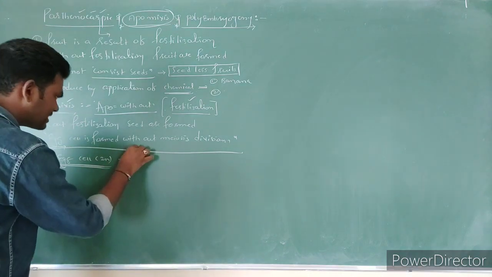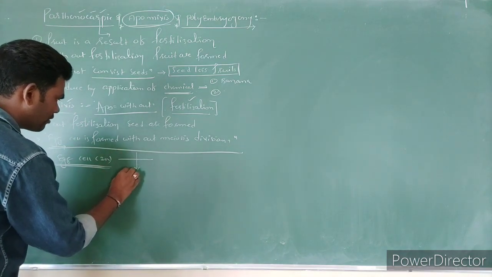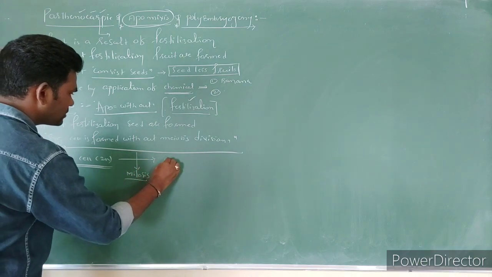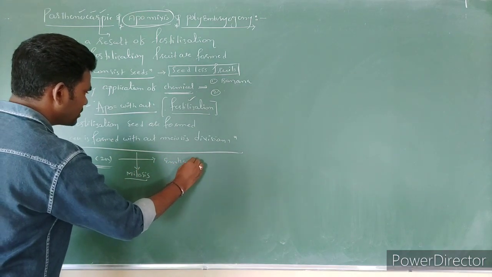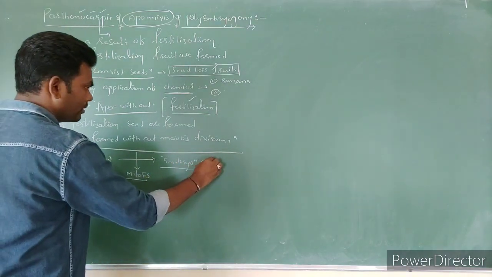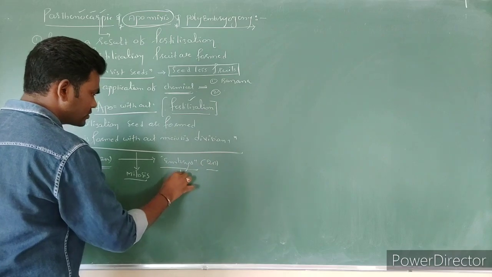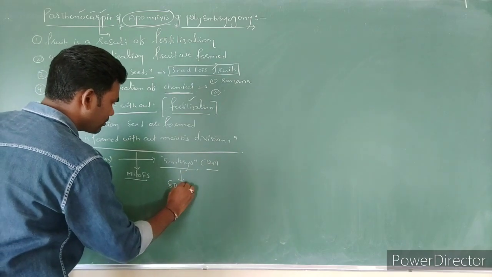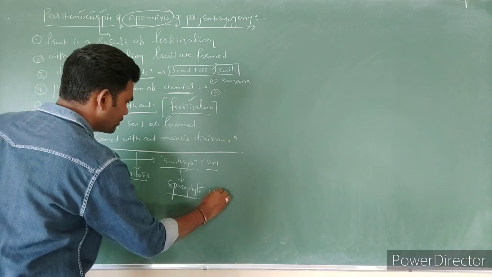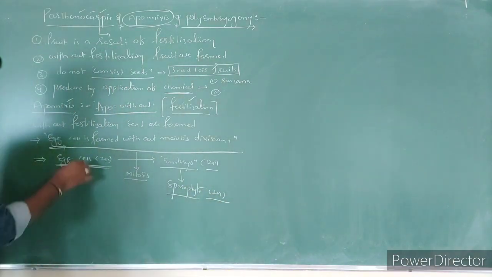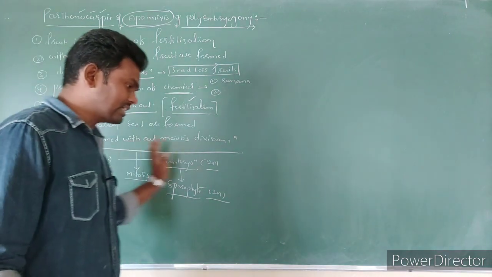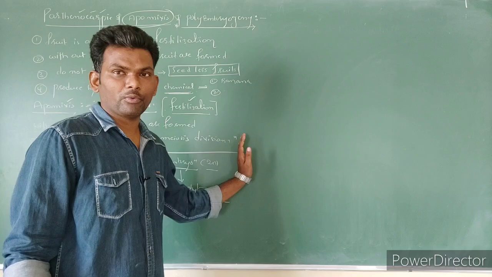This diploid egg cell directly undergoes a number of mitotic divisions and develops as an embryo. Now what is the ploidy of this embryo? Diploid. Now the embryo is going to become what? Sporophyte, a sporophyte plant. What is the ploidy? Diploid. Why? Because the egg cell is diploid. So like this, without fertilization seeds are formed. Apomixis.